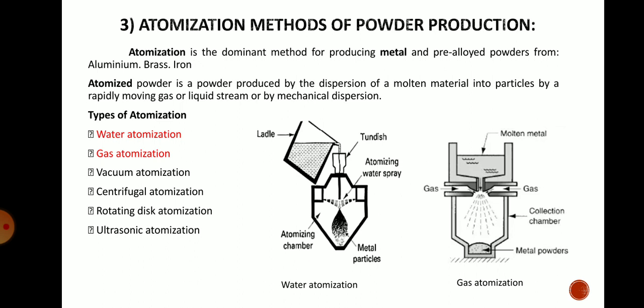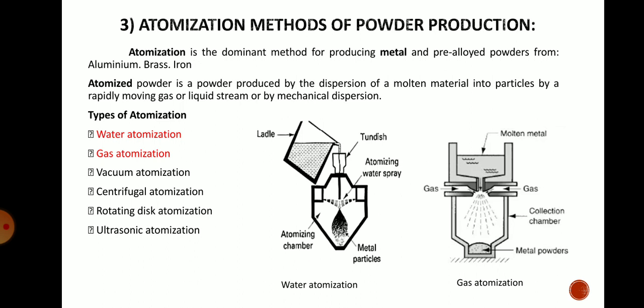There are a few types of this atomization, such as water atomization and gas atomization, which are the major parts for our study. The first diagram shows water atomization and the second diagram shows gas atomization. In the first diagram a water jet is used, and in the second diagram the only difference is that a gas jet is used.